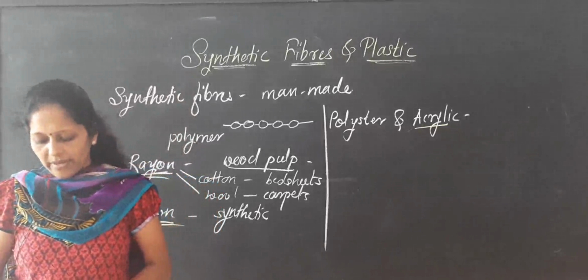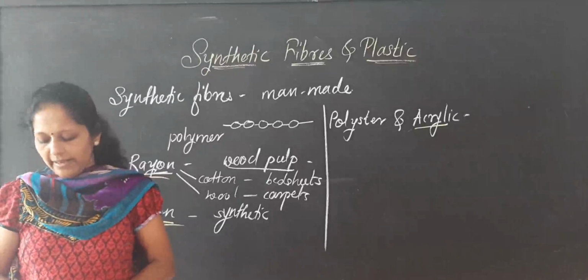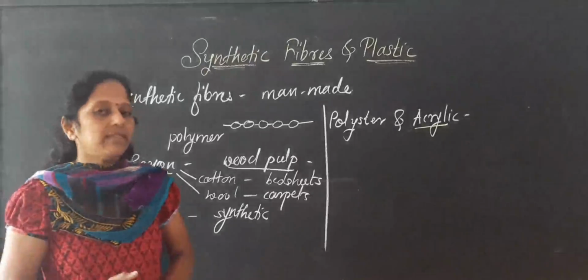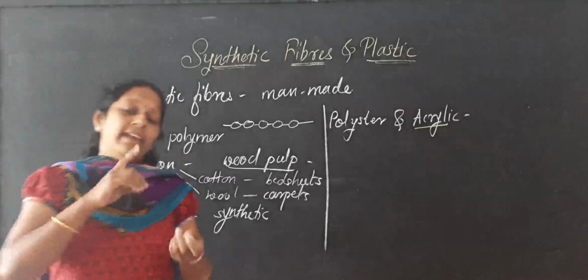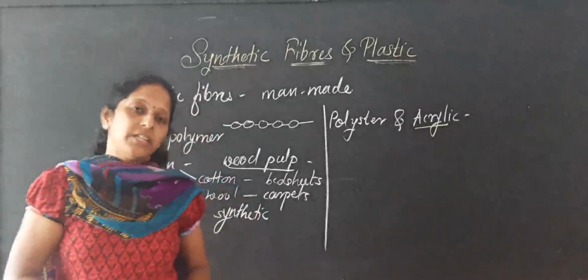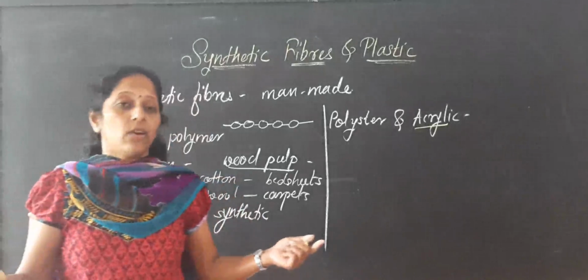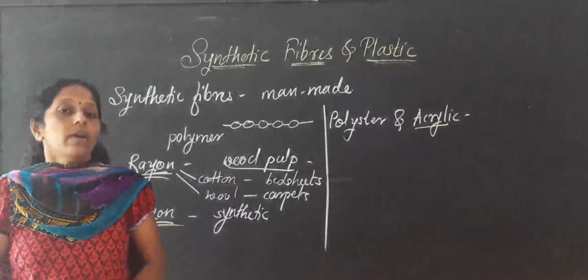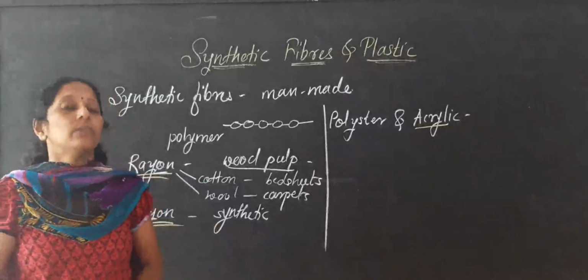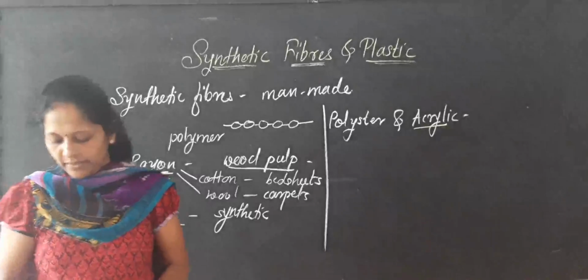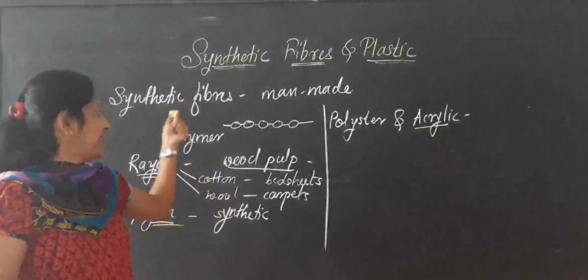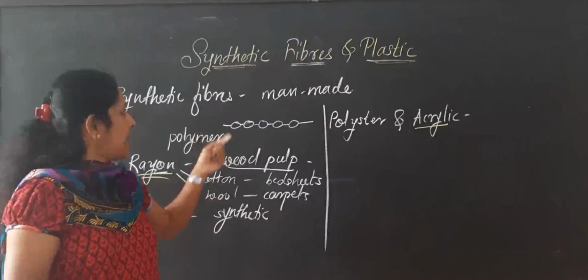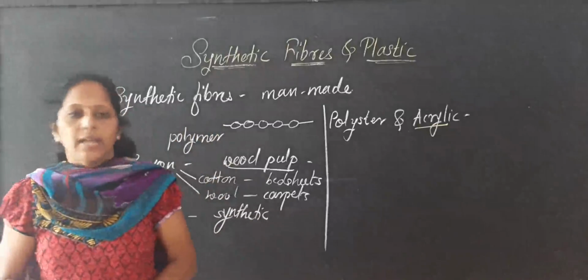So this is about durability, cost and maintenance. For natural fibers it is more, but for synthetic fibers it is less. Less maintenance is needed because they dry up easily and wrinkles are not there. They are cheaper, durability is more, they do not tear easily, and so maintenance is very little. So always, for synthetic fibers, maintenance and cost are less than for the natural fibers. So this is about the synthetic fibers and their different types.